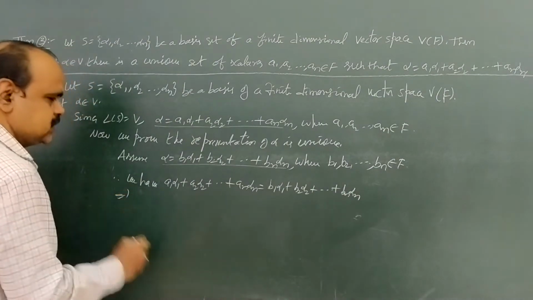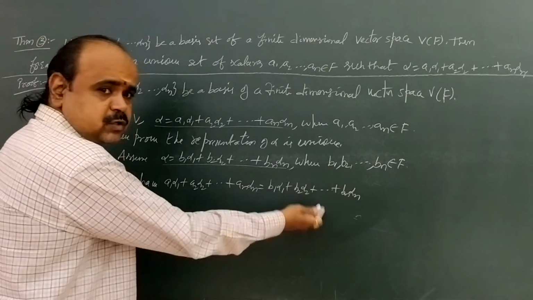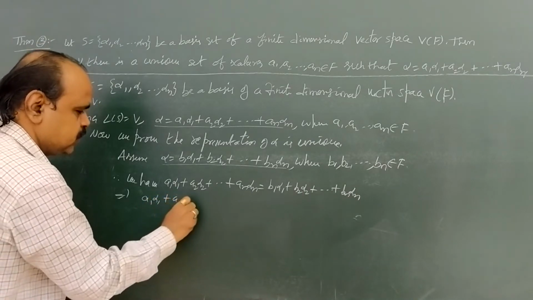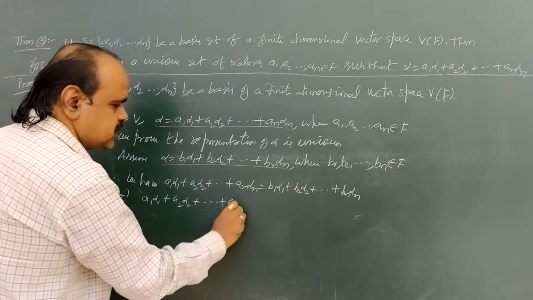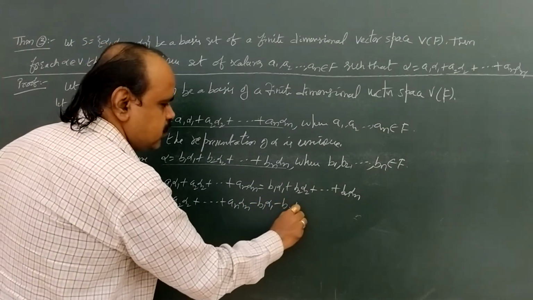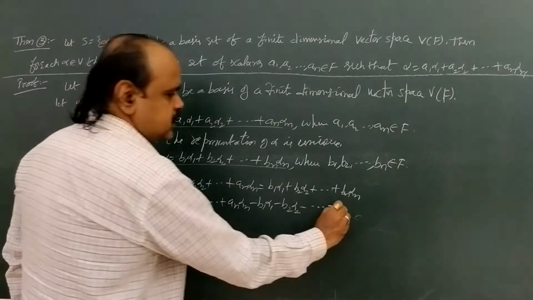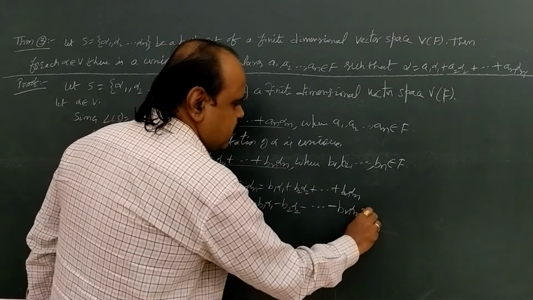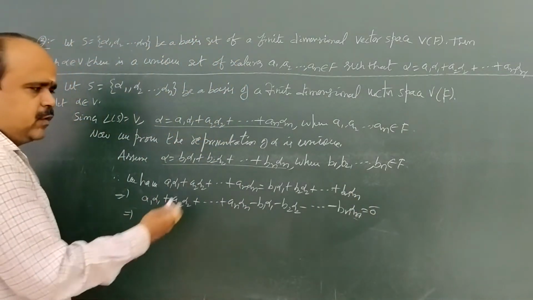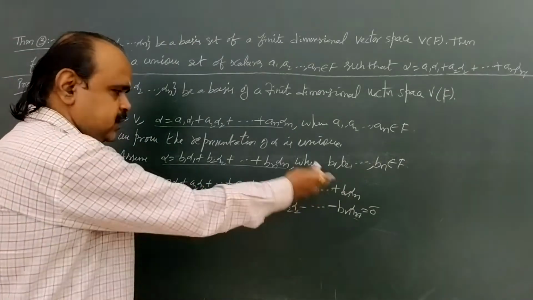So that implies, take that linear combination to this side: a1 alpha 1 plus a2 alpha 2 plus and so on plus an alpha n minus b1 alpha 1 minus b2 alpha 2 minus and so on minus bn alpha n equal to 0 bar. So that implies, take common alpha 1, alpha 2 and so on alpha n from the entire linear combination.